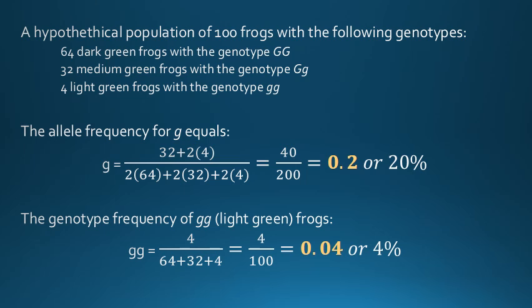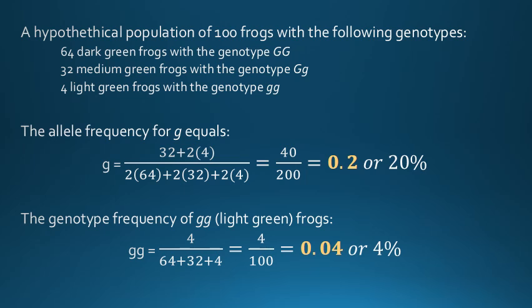The allele frequency for small g equals 32 plus 8 over 200, using this formula, and finally we get 20% or 0.2. This result tells us that the allele frequency of small g is 20%. In other words, 20% of the alleles for this gene in the population are the small g allele. Let's now calculate the genotype frequency of small g small g, the light green frogs. Here is the calculation, and we find 0.04 or 4%. So we see that 4% of the individuals in the population are light green frogs.